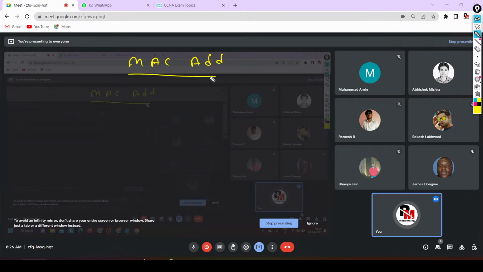First of all, if anyone has any knowledge about MAC address, let me know. What is MAC address? What is the length of MAC address? How do we represent MAC address? It is the physical address of any device and it's 48 bits. It is a physical address of devices. What is the length of this address, guys? 48 bits. It is a 48 bits address, represented in hexadecimal.